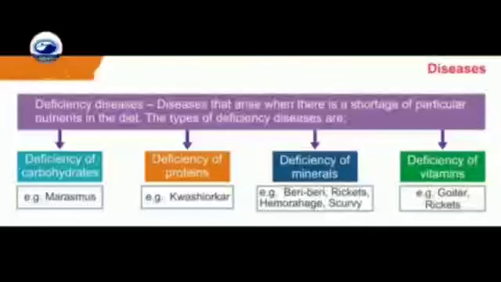Deficiency diseases come under the category of non-communicable diseases. These are diseases that arise when there is a shortage of particular nutrients in the diet. The types of deficiency diseases are: deficiency of carbohydrates causes marasmus. Deficiency of proteins causes kwashiorkor. Deficiency of minerals causes beriberi, rickets, hemorrhage or scurvy. And deficiency of vitamins causes goiter or rickets.